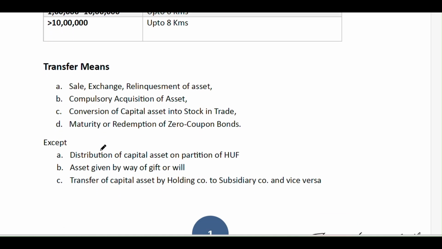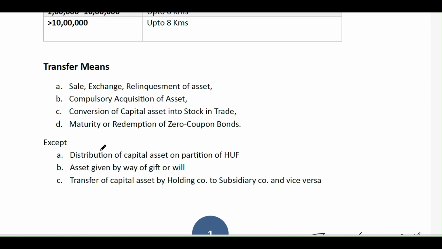And let's see the definition of transfer. We covered the capital asset definition, and now let's see what transfer means. What is a transfer? Any sale, exchange, or relinquishment of the asset. Relinquishment of an asset means, for example, if you are giving an asset to your son-in-law for the marriage of your daughter. Okay, this will be a relinquishment of the asset.